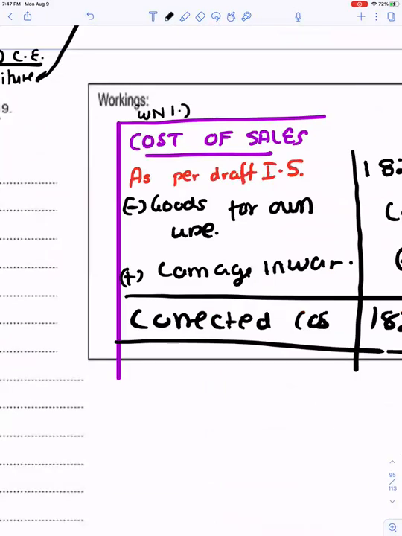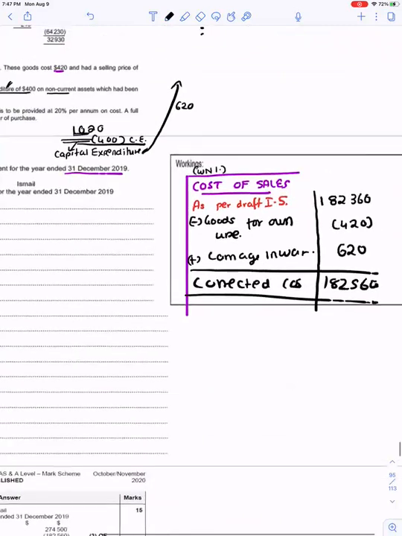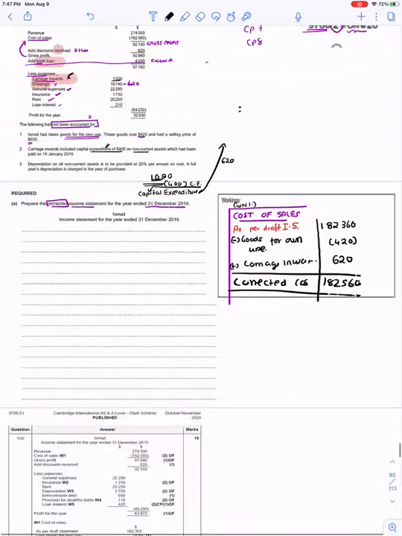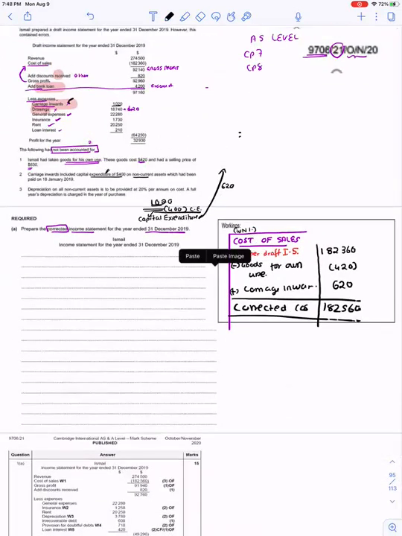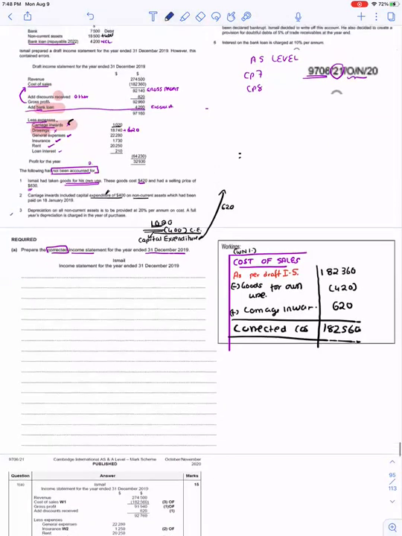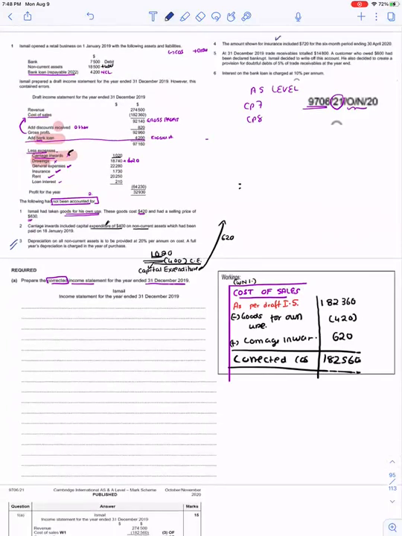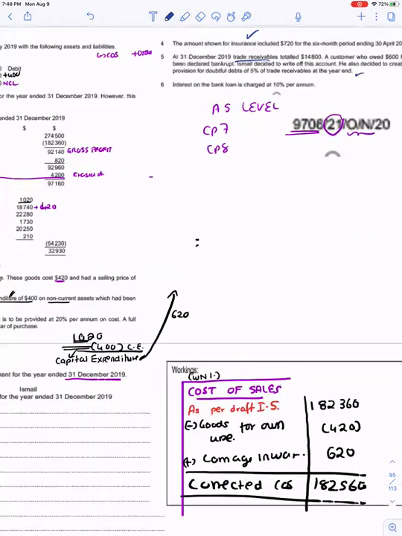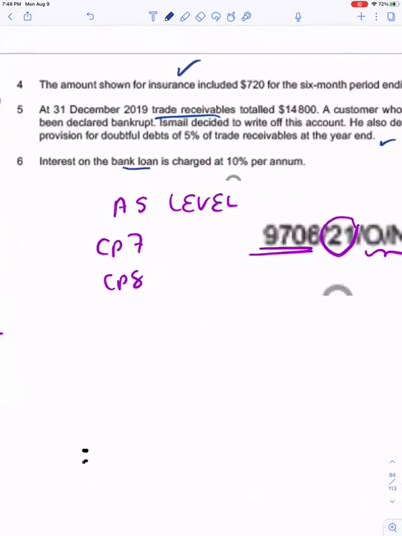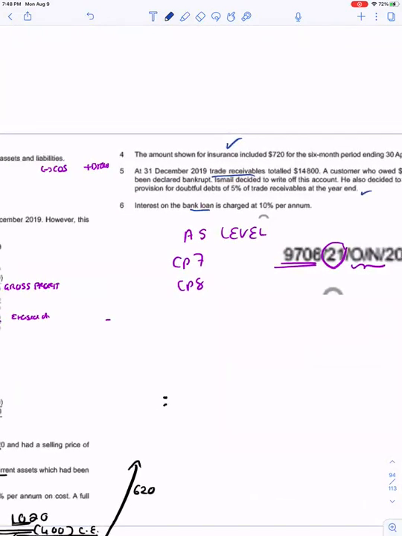Now I have been given the income statement. Let's see if there is anything else before the gross profit to be adjusted. There is depreciation on non-current assets, insurance, something related to the trade receivables, and interest on bank loan.